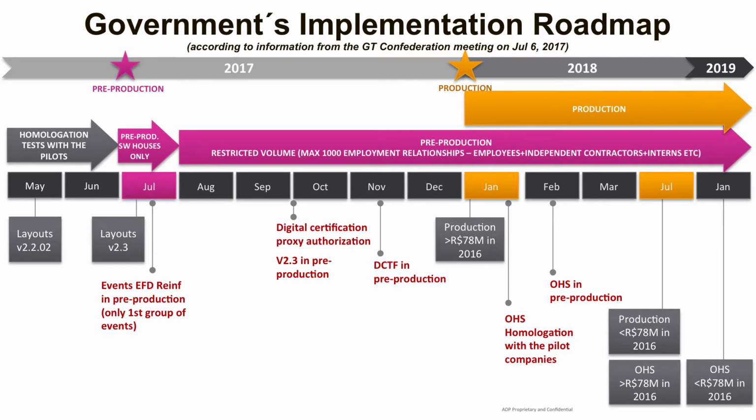18. Their occupational health and safety environments must be sent 6 months later in July 18. However, if your company invoiced less than 78 million reals in 2016, your first events in eSocial will be in July 2018. The occupational health and safety environment related information is going to be sent 6 months later in January